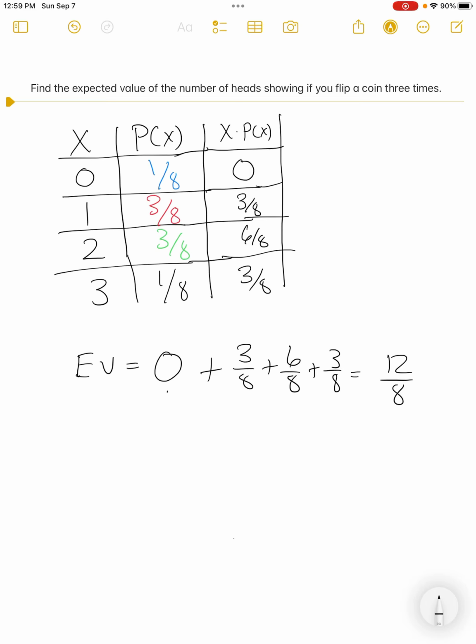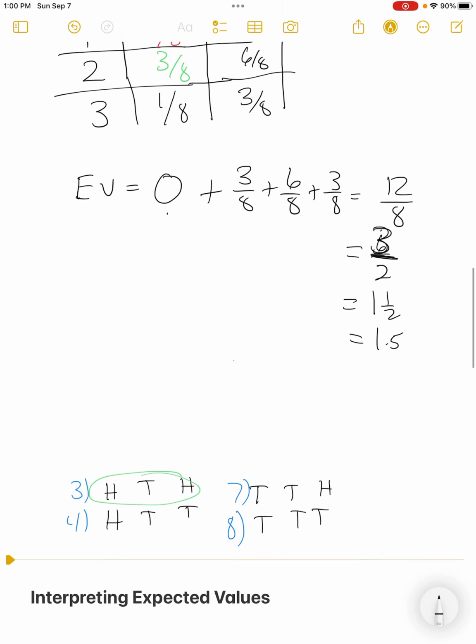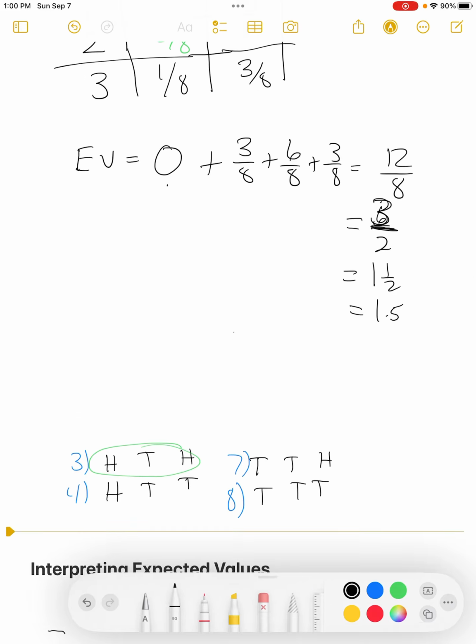You're welcome just to plug it into your calculator. You'll see at times that that's what we have to do. Well, 12/8 could also be rewritten if I divide by 2 as 6/4. Actually, divide by 4, and I would get 3 halves. I was going to put 6/4, but then it can come down to 3 halves. Well, 3 halves is a perfectly fine answer, and so is 1.5. They're all great answers. But the expected value is 1.5.